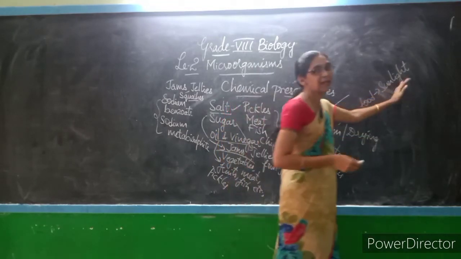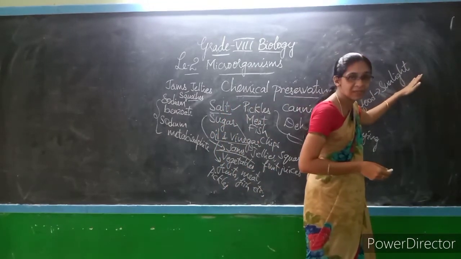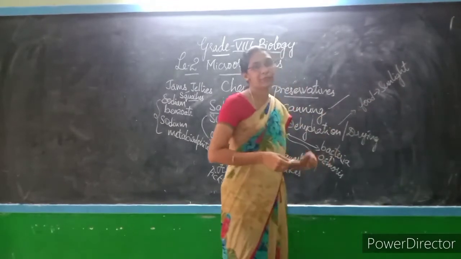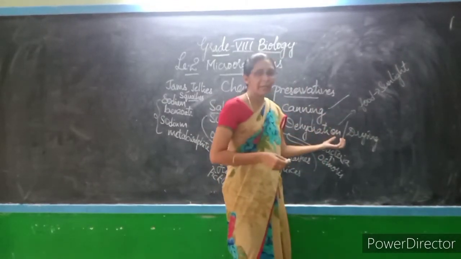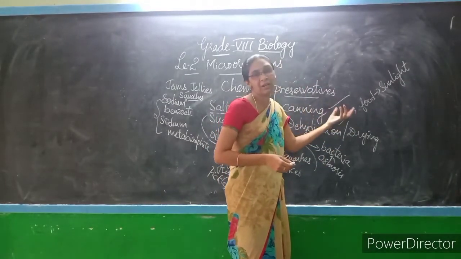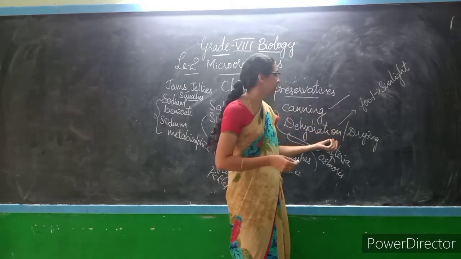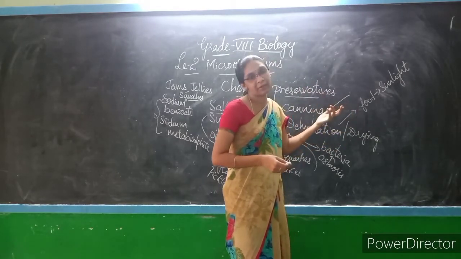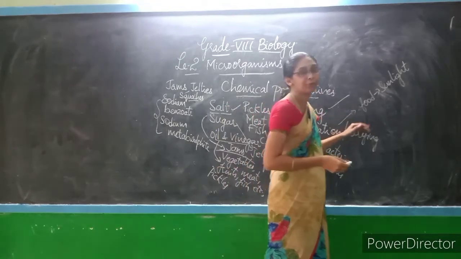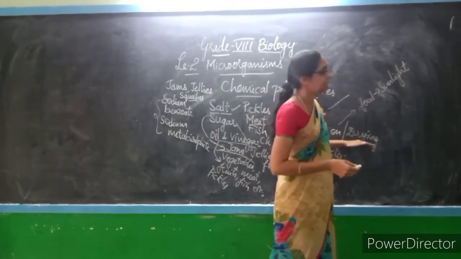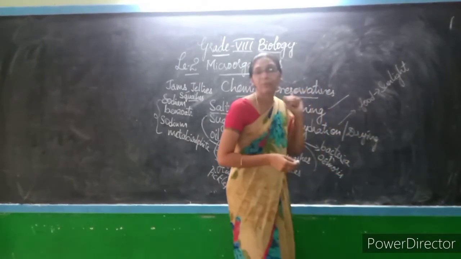So by using sunlight, we can preserve certain foods, making them fit for consumption for a longer time. We allow that food to undergo dehydration or drying. During dehydration or drying, what happens?